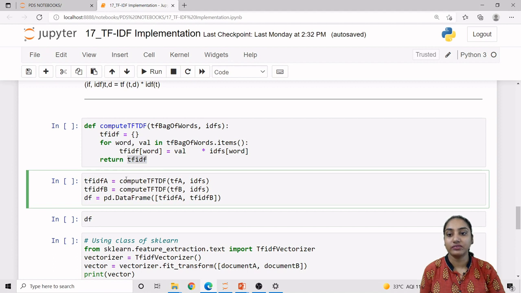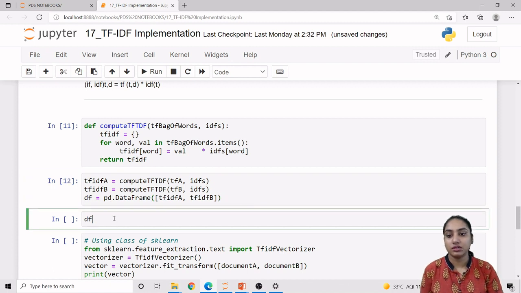So this is the TF-IDF call. Compute TF-IDF, TF of A and IDFs, which will be returned as TF-IDF of A, and compute TF-IDF for document B, TF of B and IDFs, which will be stored in TF-IDF of B. Now we are using our pandas object, that is pd.DataFrame, and we are storing the two columns, TF-IDF of A and TF-IDF of B values, as a data frame object. So let us just run this code.